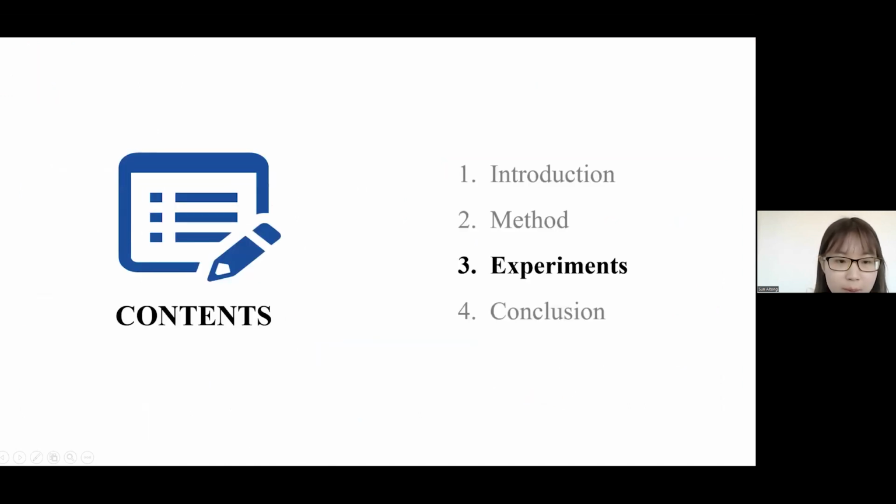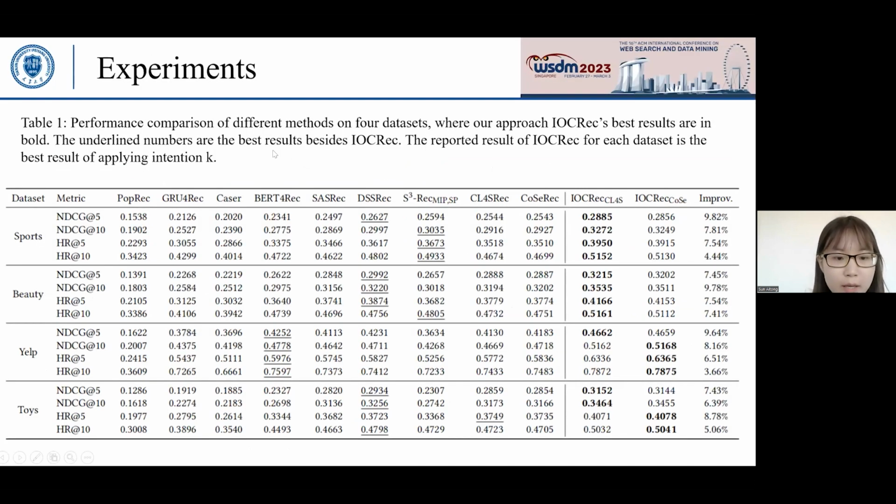The experiment has 3 parts. First, table 1 shows the IOC-REC achieves state-of-the-art performance against a series of baselines for all data sizes. According to CL4S-REC, this column randomly adopts crop, mask, and reorder to augment all sequences. In this column, according to COSE-REC, we randomly adopt substitute, insert, and mask for short sequences with less than 4 items, and randomly select all 5 augmentation operators to augment the long sequences.